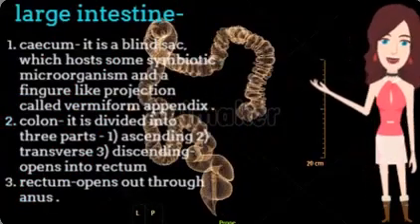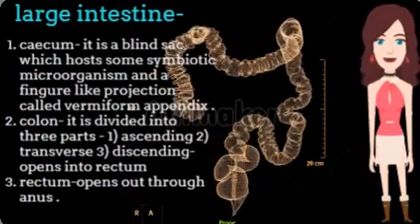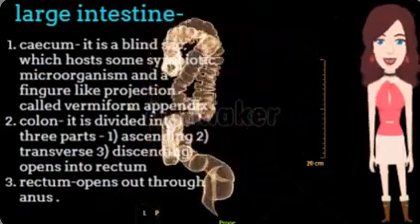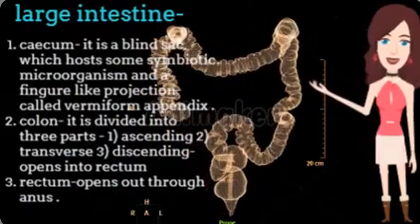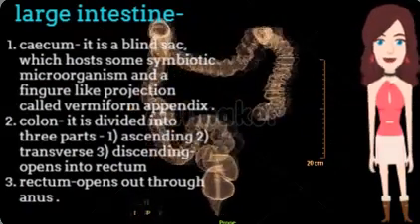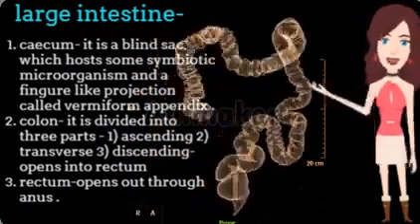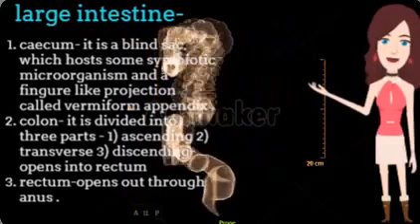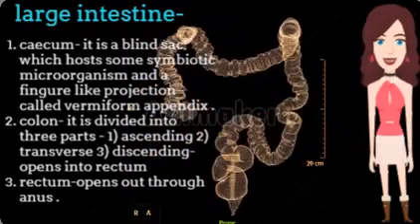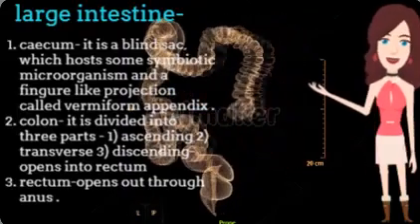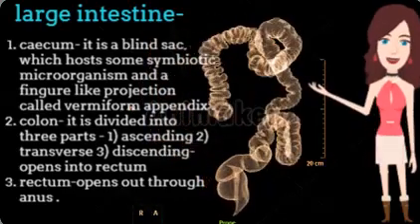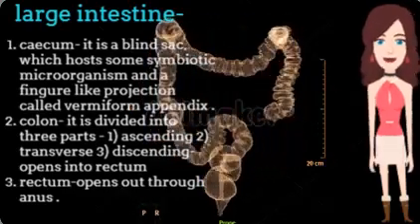Large intestine. 1. Cecum. It is a blind sac which hosts some symbiotic microorganisms, and it has a finger-like projection called vermiform appendix. 2. Colon. It is divided into 3 parts: 1. Ascending. 2. Transverse. 3. And a descending part which opens into the rectum. 3. Rectum, which opens out through the anus.